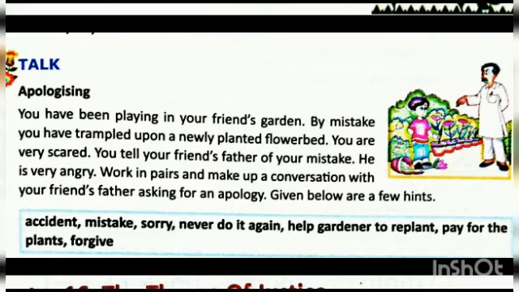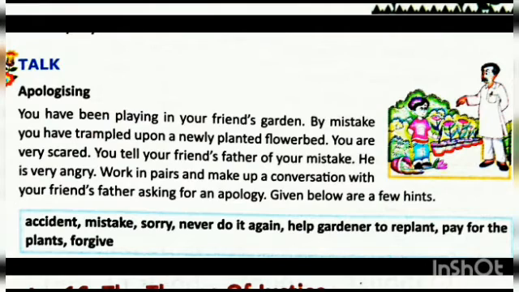The hints given are accident, mistake, sorry, never do it again, help gardener to replant, pay for the plants and forgive. So you may say, Uncle, please forgive me. And your friend's father may say, what happened, my child?